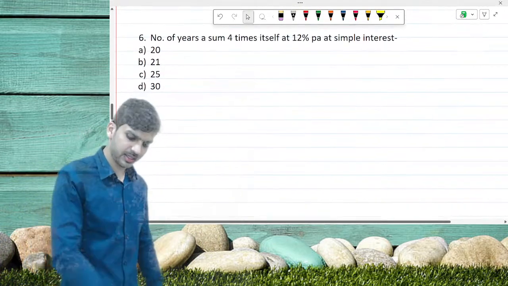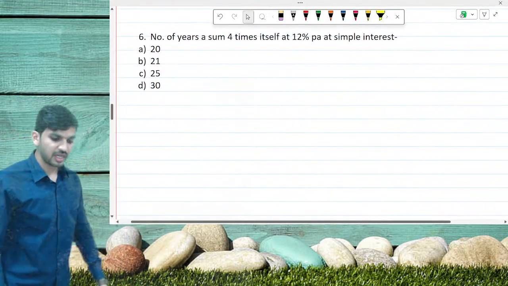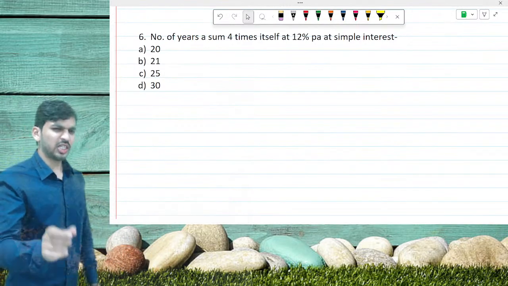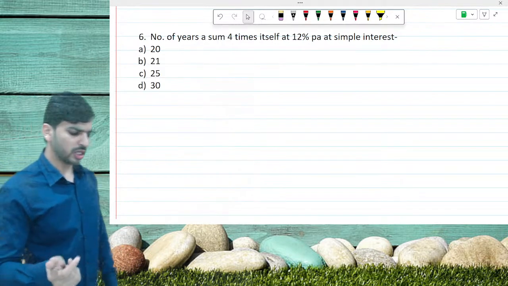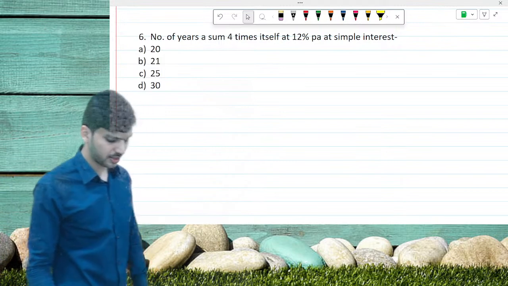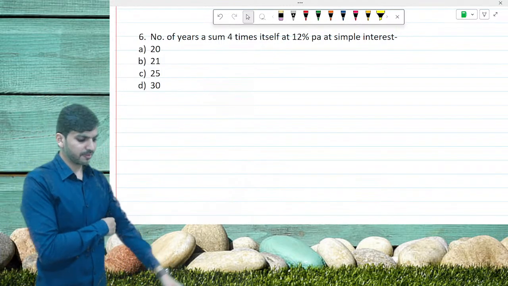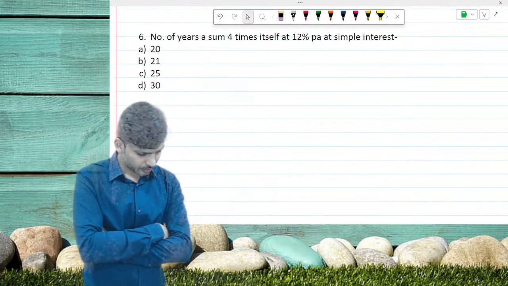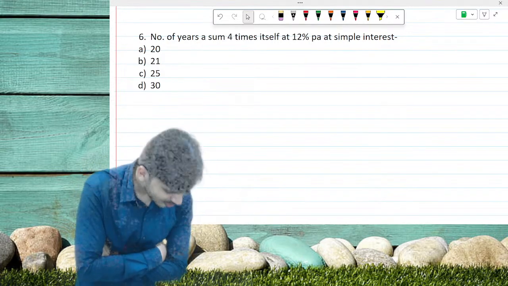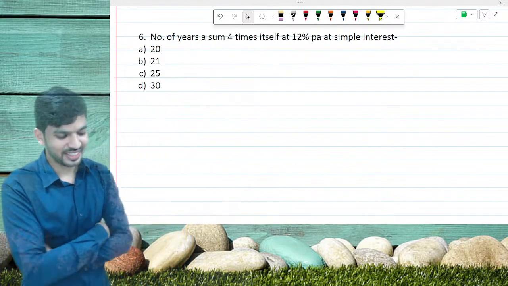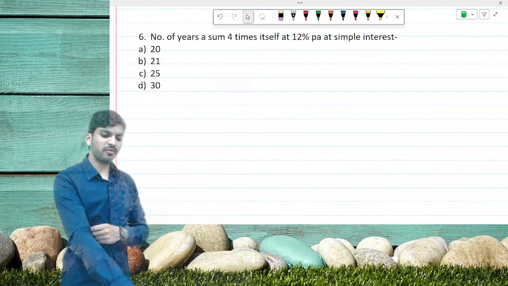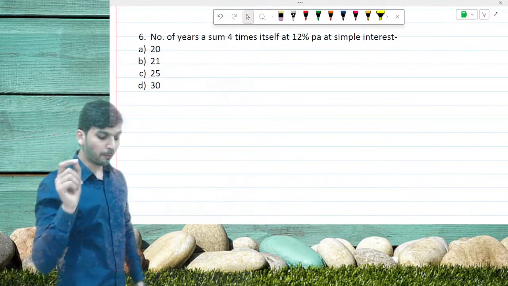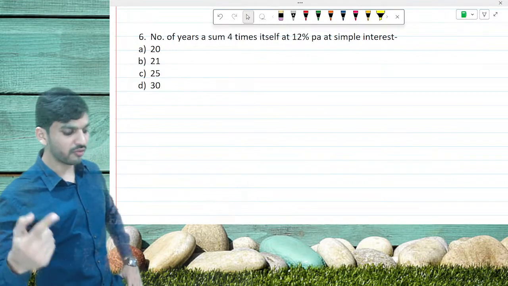Question number 6. Number of years a sum becomes 4 times itself at 12%. Now a small twist in the question. Try to identify which type this is. So we have to find out the number of years.